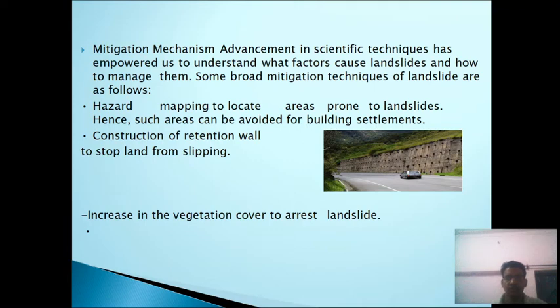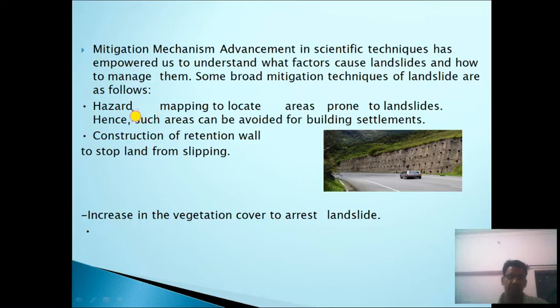Now we will discuss mitigation mechanisms. These are possible through advancement in scientific techniques and by understanding the factors which cause landslides. Here we will discuss the mitigation techniques of landslides.